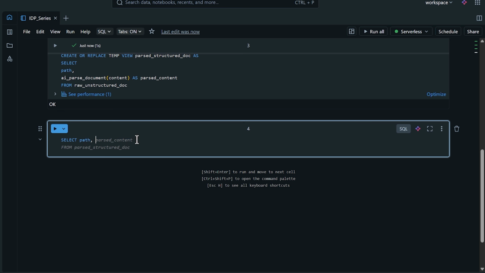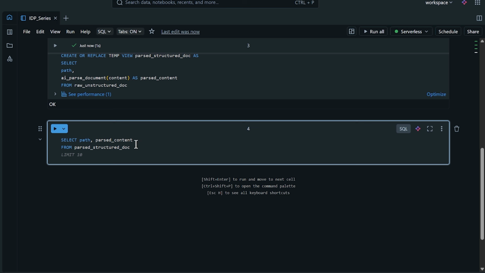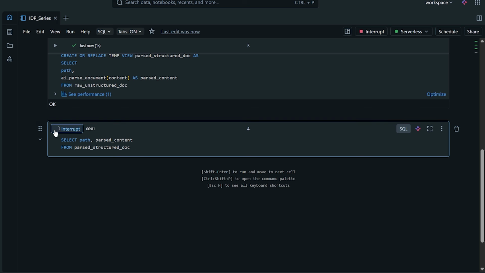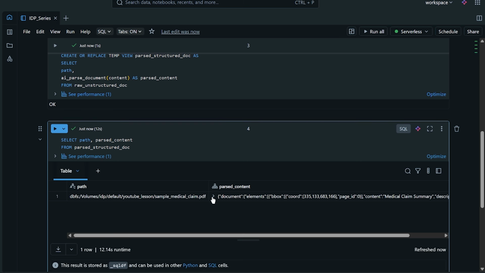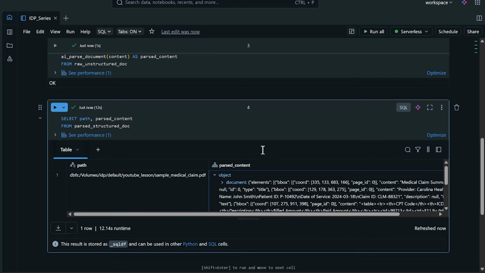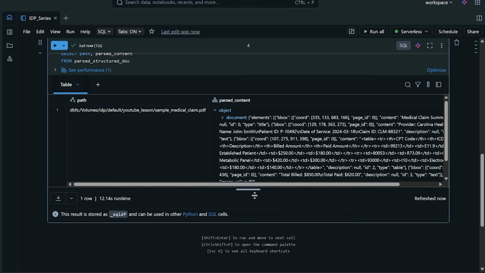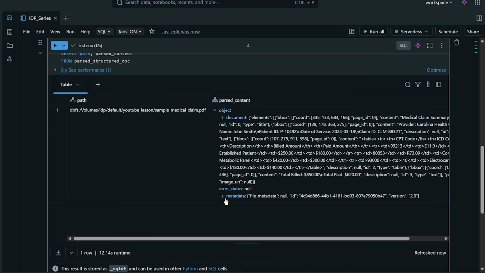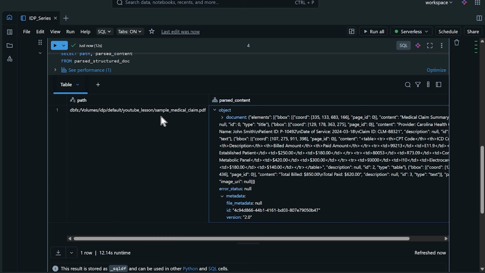So we're going to say path and parsed content from the parsed structured doc. Let's go ahead and run this. Now we're starting to actually see what is in this document. Let's come right down here and pull this down just a little bit so we can see a lot more information. So this is our sample medical claim.pdf.